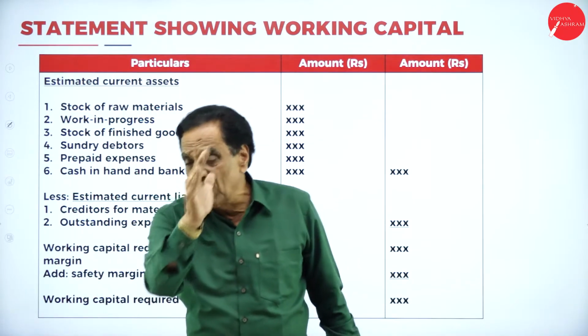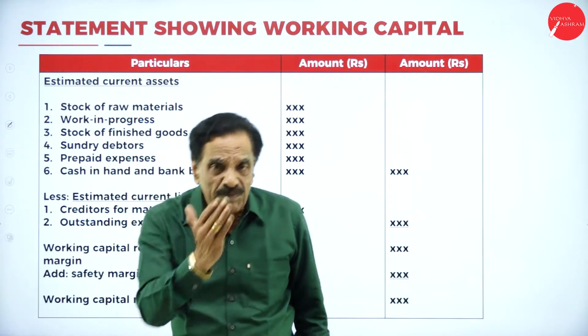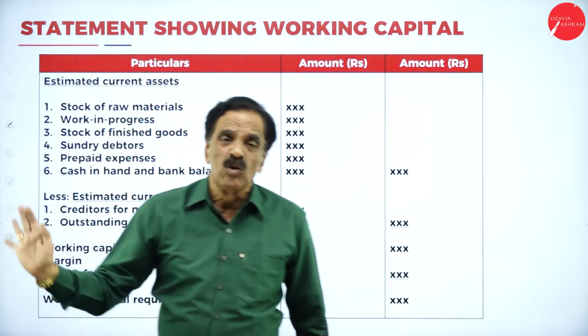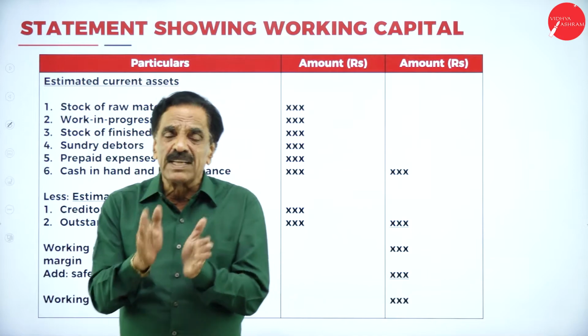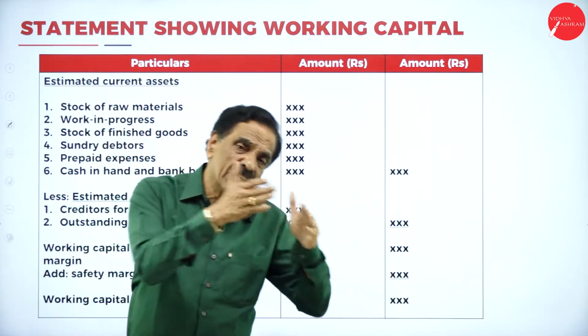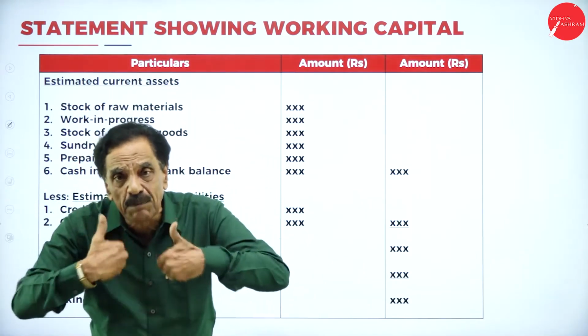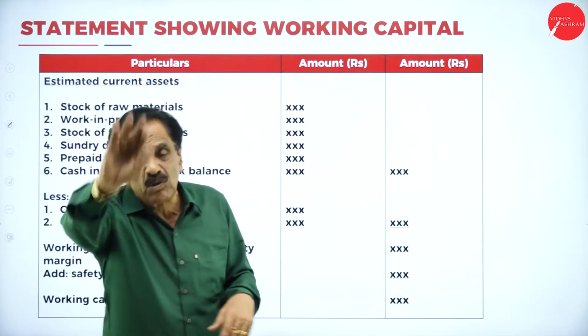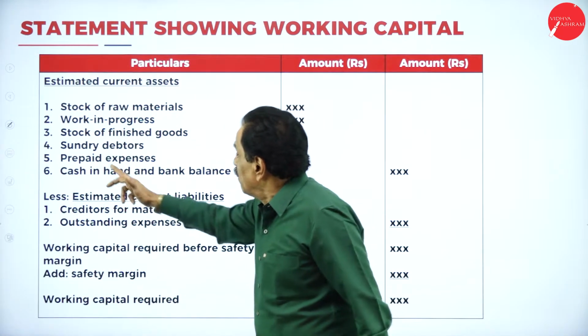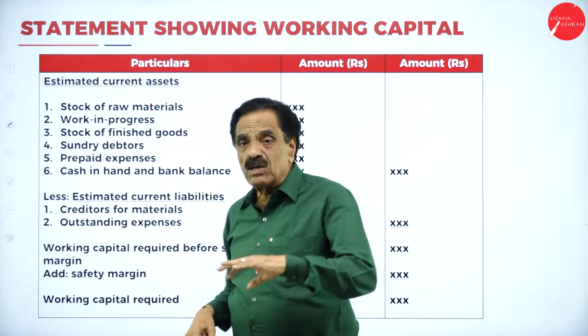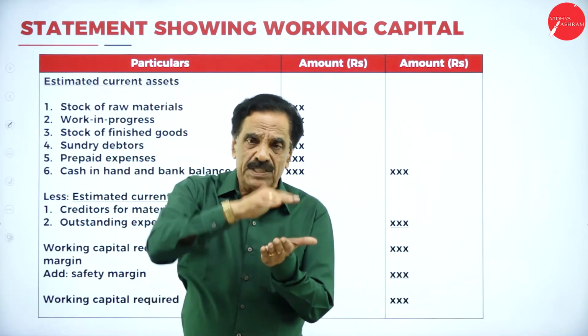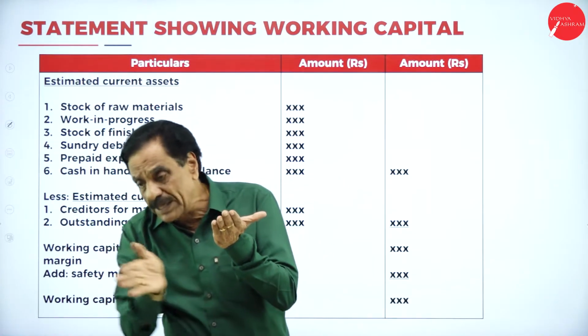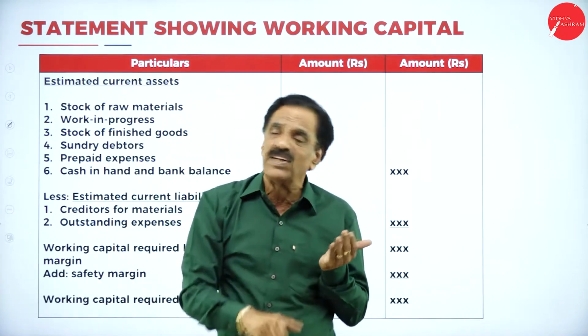You have to take the full value of the material, half of the labor, and half of the overhead. When you take half, it is because the work is not completed. You take half into consideration, but the material fully supplied to the particular process is considered. Then we have finished goods. First we have the purchase of raw material. Raw material will go to work in progress, then to finished goods.